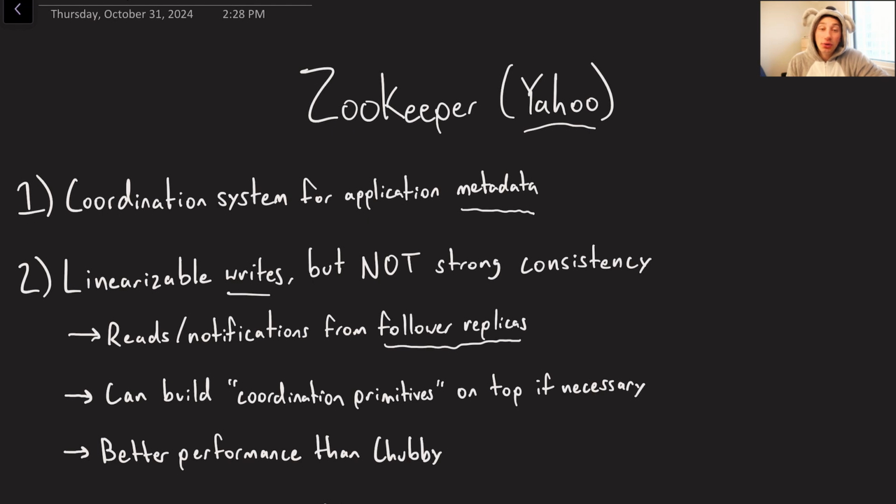So we can do reads and notifications from follower replicas. Those are completely local reads. You don't have to do them from a quorum. And then in addition, you can basically build all of these kind of coordination primitives, or what ZooKeeper calls recipes, on top of it. Because of the fact that we have these linearizable writes, we can take advantage of those guarantees and build more powerful applications off of that.